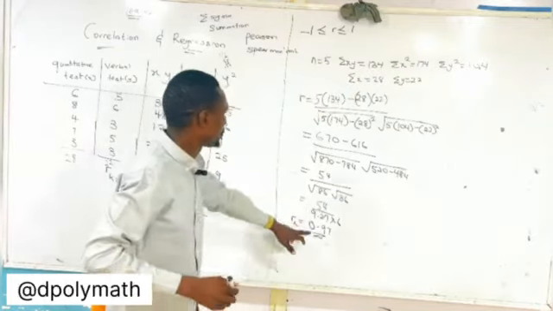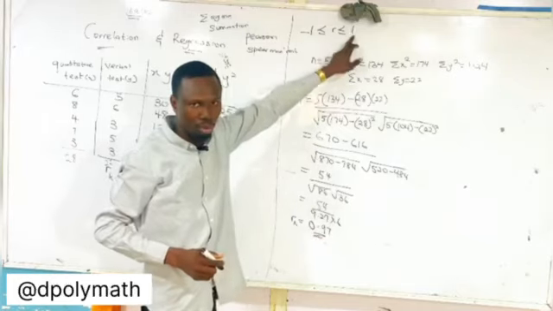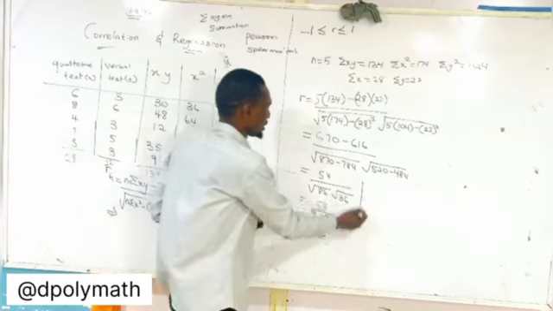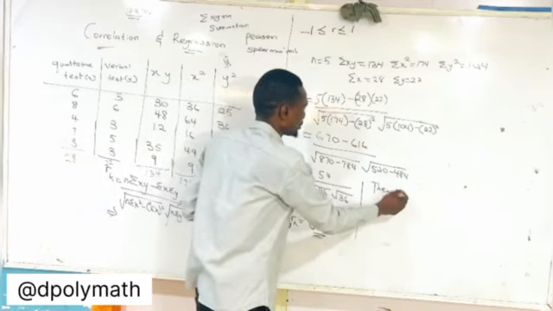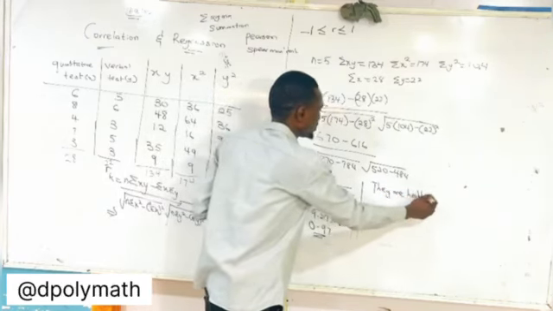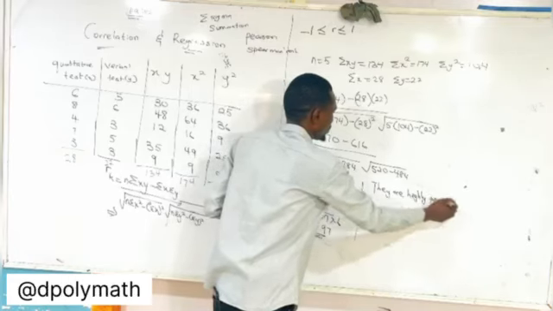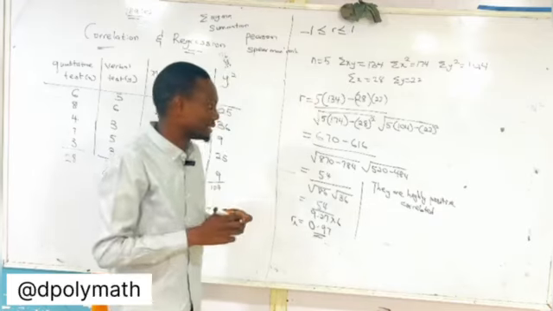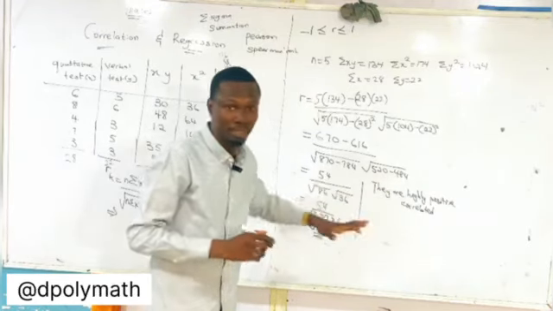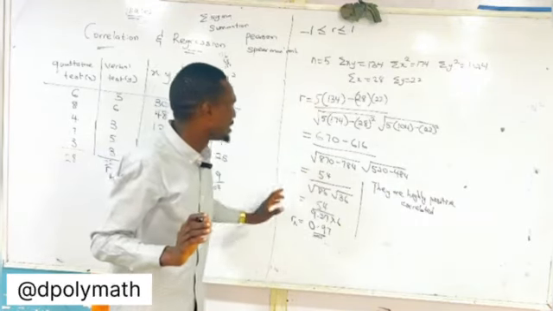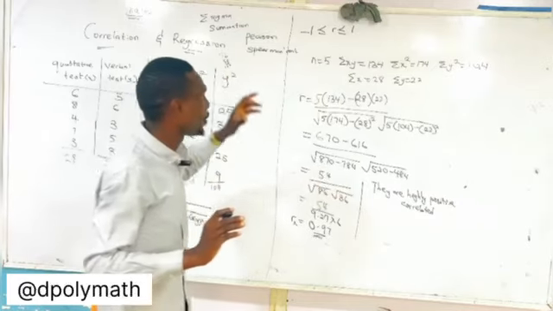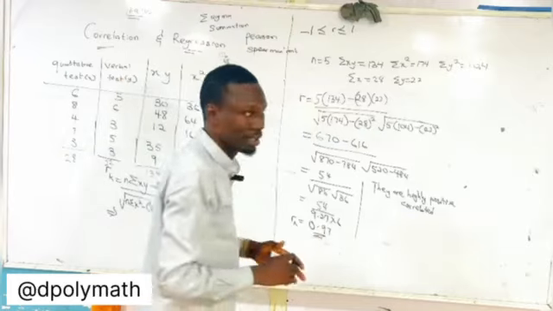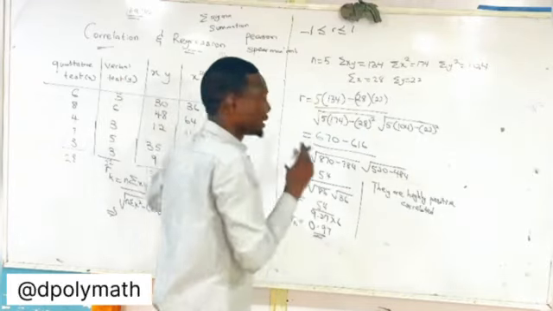So this 0.97, since it's very close to 1, it means our conclusion for this is that they are highly positive correlated. The truth of the matter is this: they are highly positive correlated. So it means that there is a strong relationship or association between the test in X and the test in Y. That's the quantitative test and the verbal test.